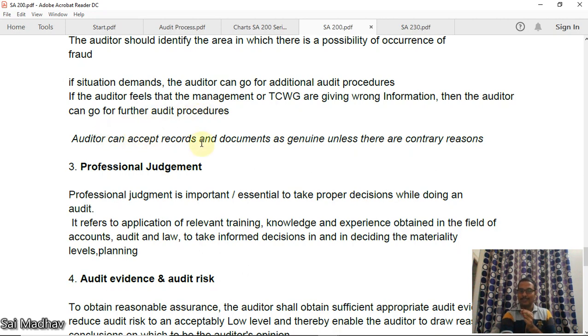Auditor can accept records and documents as genuine unless there are contrary reasons. See, professional skepticism doesn't mean everything is wrong. Okay, he will not accept anything. He should not be like that. He should accept records and documents as genuine unless there is any contrary reason.